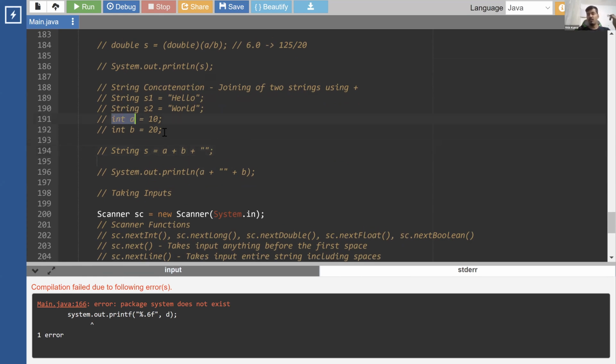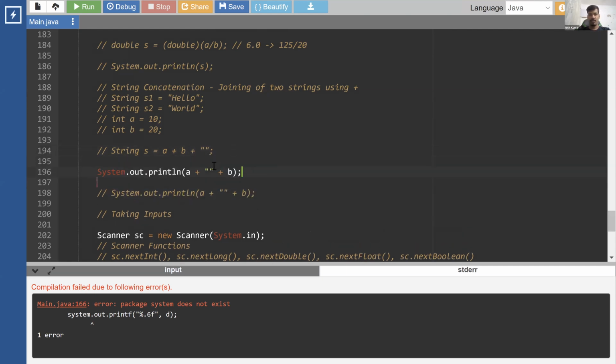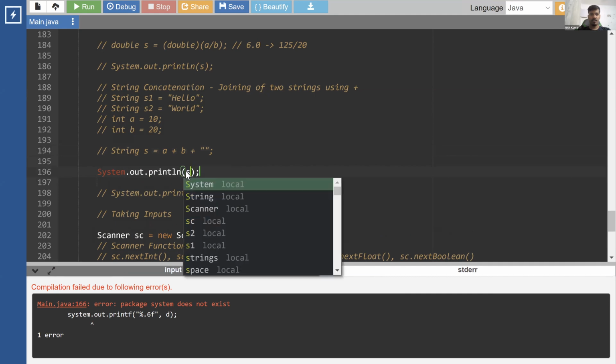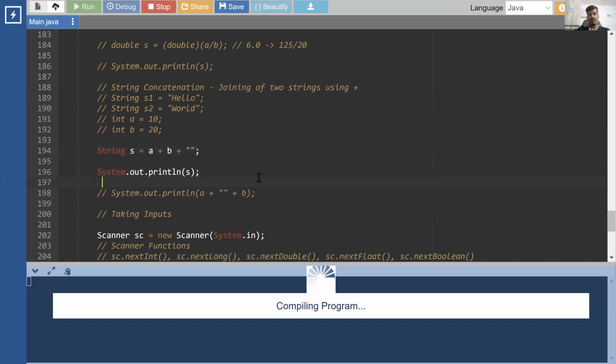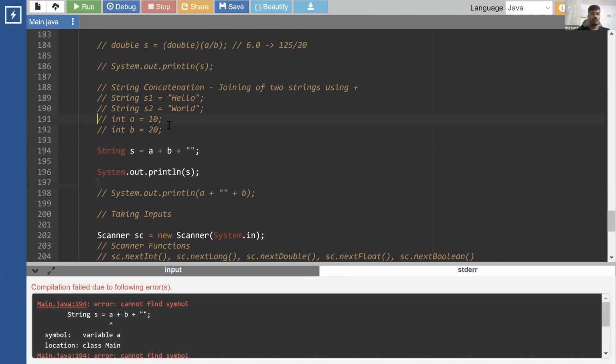Then we saw some scenarios. For example, we have two integers and a string, and what if we try to join them this way? It will always perform the addition from left to right. Since it is going left to right, these are two numbers, so they get added as numbers. It will result in 30 as a string. Now if I print S over here and run this, sorry, let's check this one.